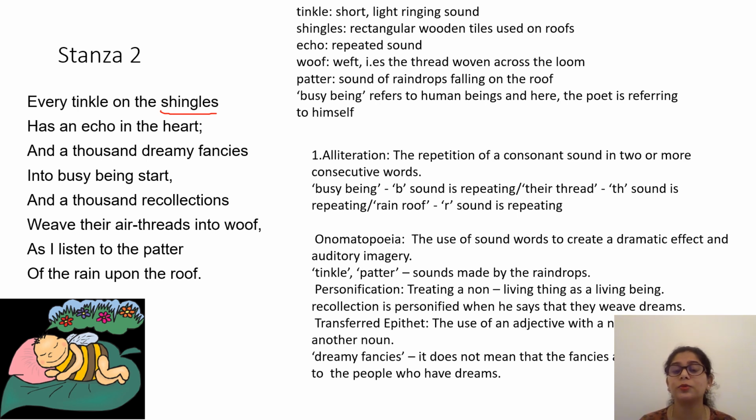In the second stanza, the poetic device we can see is alliteration, as we already said. What is alliteration? As you can see over here, busy being, the b sound is repeated. B is a consonant and it's the initial sound of the words busy, being. That's called alliteration. Again, we have rain, roof, another example from the last line, r sound is repeated. Then we have onomatopoeia. We already told about the word tinkle, and we also have the word tinkle over here. And obviously we have the word patter.